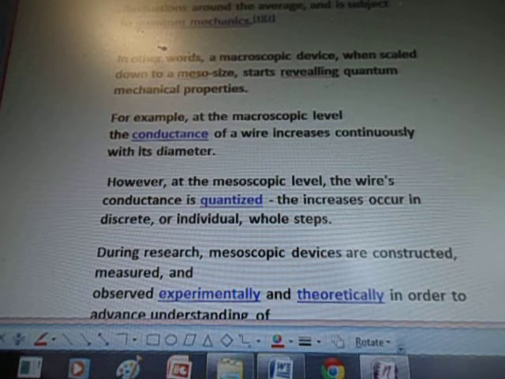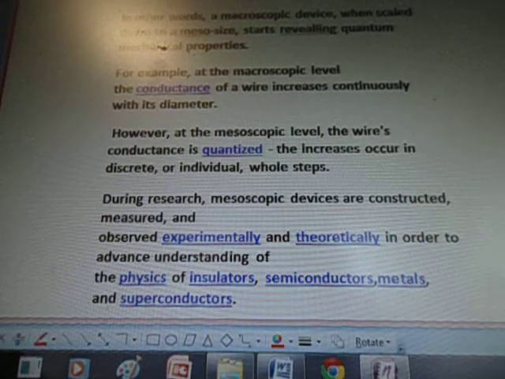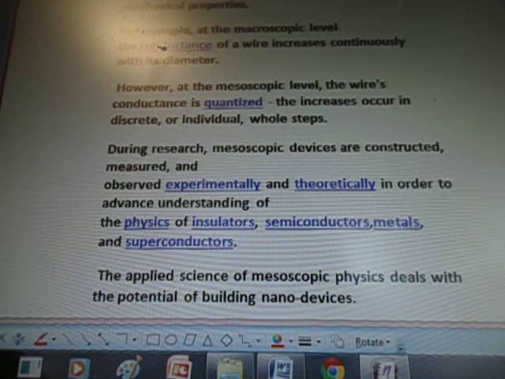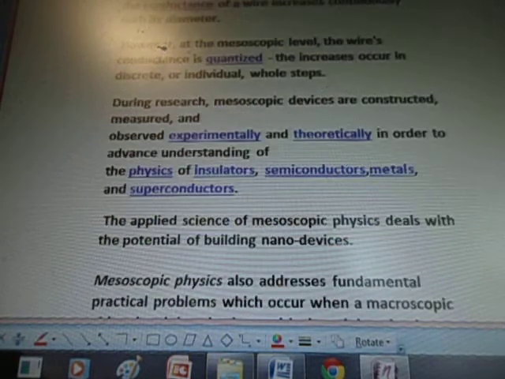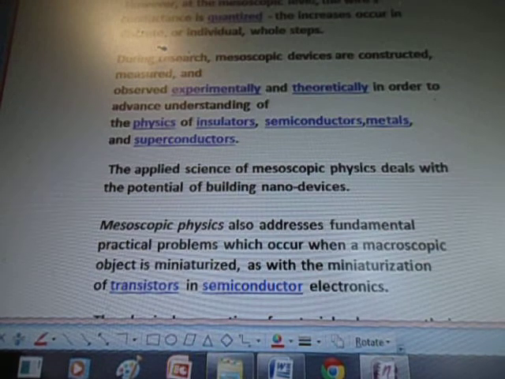For example, at the macroscopic level, the conductance of a wire increases continuously with its diameter. However, at the mesoscopic level, the wire's conductance is quantized. The increases occur in discrete or individual whole steps. During research, mesoscopic devices are constructed, measured, and observed experimentally and theoretically in order to advance an understanding of the physics of insulators, semiconductors, metals, and superconductors.